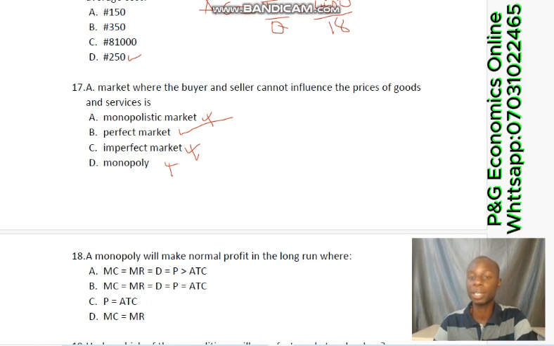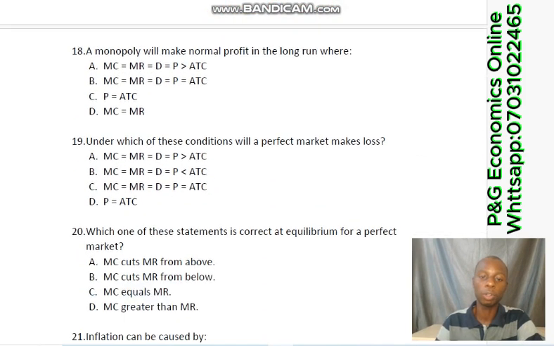So it's a perfect market in which neither the buyer nor the seller can influence the price of the commodity. Then question number 18 says a monopoly will make normal profit in the long run, where now for a monopoly to make normal profit, it means that the MC, which is called MR, equal to determinant, equal to price, must be equal to ATC. Take note, this is for normal profit.